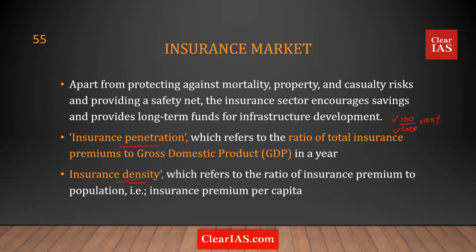Then you have another metric called insurance density, where in the numerator you have the same figure, this 100. In the denominator, you have your total population. That's your insurance density. So if in the denominator you have population, you're speaking about insurance density; if in the denominator you have GDP, you're speaking about insurance penetration.